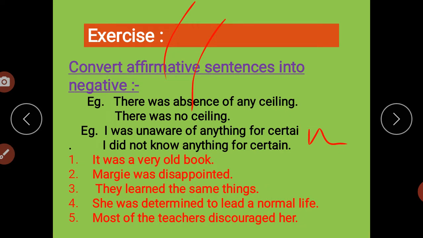So in that manner you have to do the rest of the other questions. Most of the teachers discouraged her. So most of the teachers did not encourage her. Did not is there, so encourage will come after it. In the next PPT, when the next lecture happens, I am going to put all these answers. Not as an answer, I will just keep a PDF file and a worksheet, and according to that I will put the answers. Just go through that. Please write down all the sentences with answers, and then at the next lecture just cross check it.